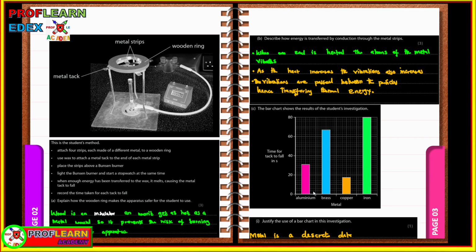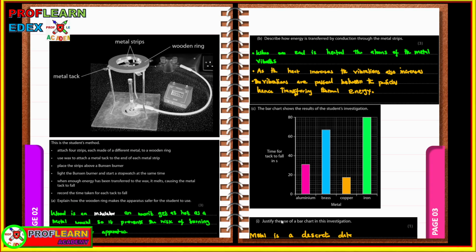So here we are given different times it takes the tack. There is a metal tack that was stuck on the metal strips. So meaning when this was heating, energy was transferred. So if the metal tack falls, it means energy has been transferred to that end, and some melting has taken place, so the metal tack will fall down. So if it's taking longer, it means it's a poor conductor. But if it's taking a short time for the tack to fall, it means that it's a good conductor.